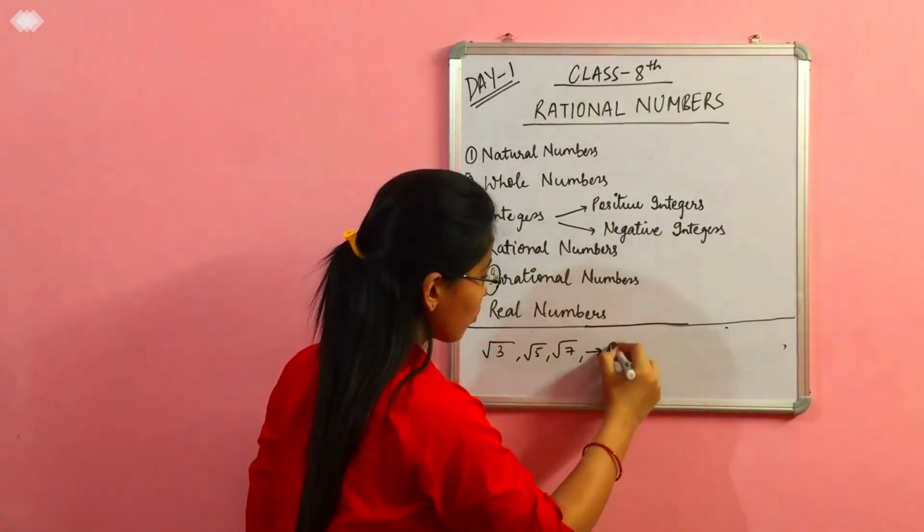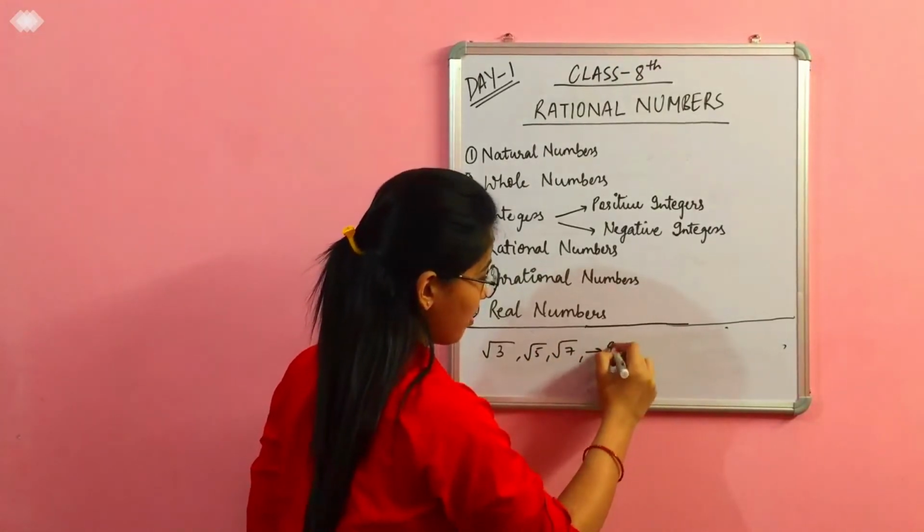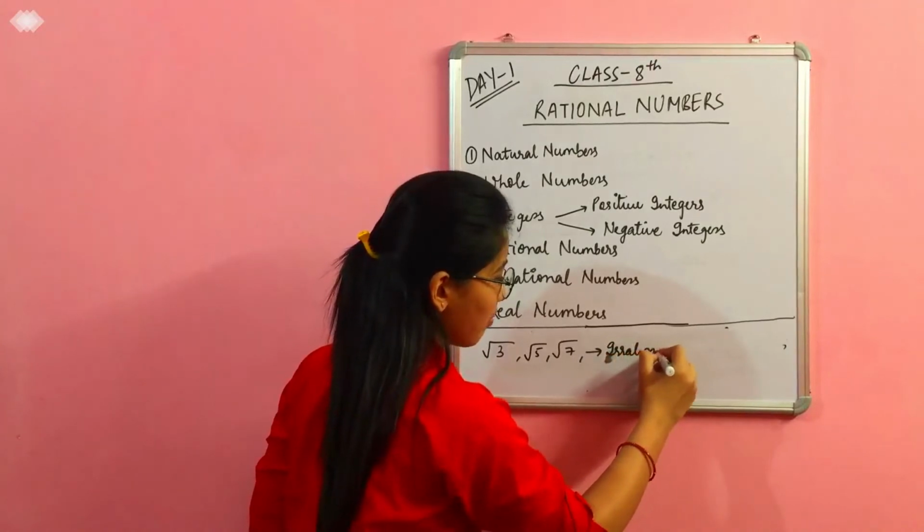So these all are irrational numbers, these are not rational numbers.